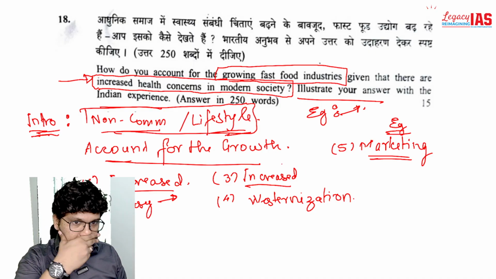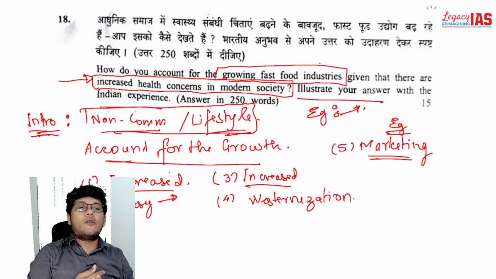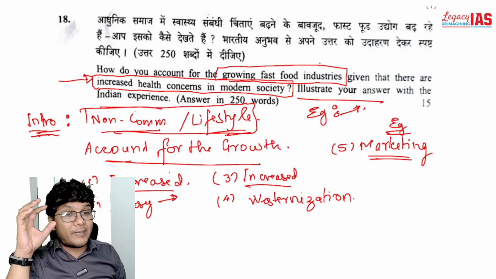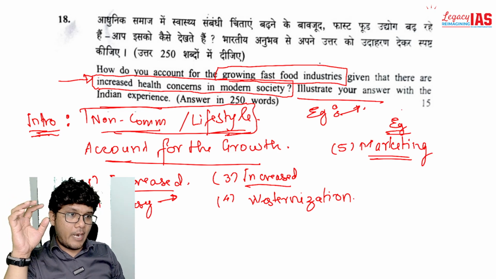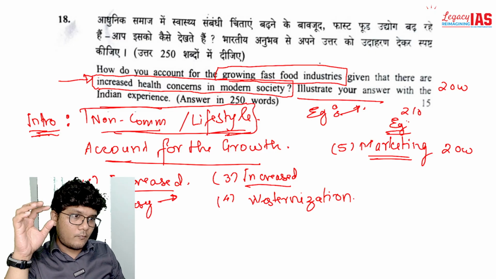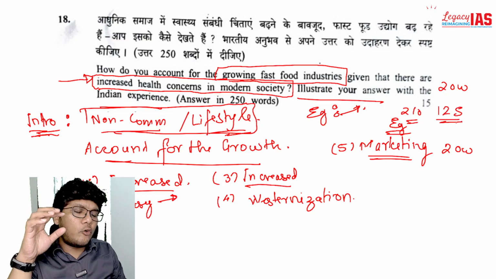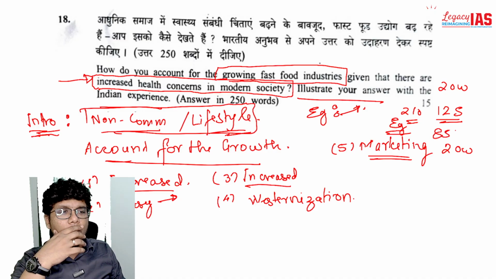Now what do you write? Is this the only thing that you are going to write about it? No, of course not. This is the major part. You are using 20 words for introduction, you are going to use 20 words for conclusion, so you are left with 210 words. Now in those 210 words, your 125 words are going to be used for this. Now you are left with around 85 words.